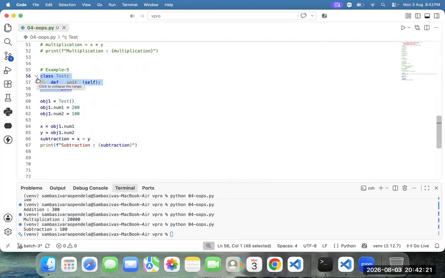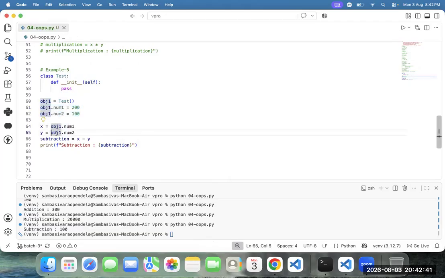I don't have the clarity on num1 and num2. After creating the object, I wanted to add num1 and num2 as instance variables. After adding, we need to access it again.